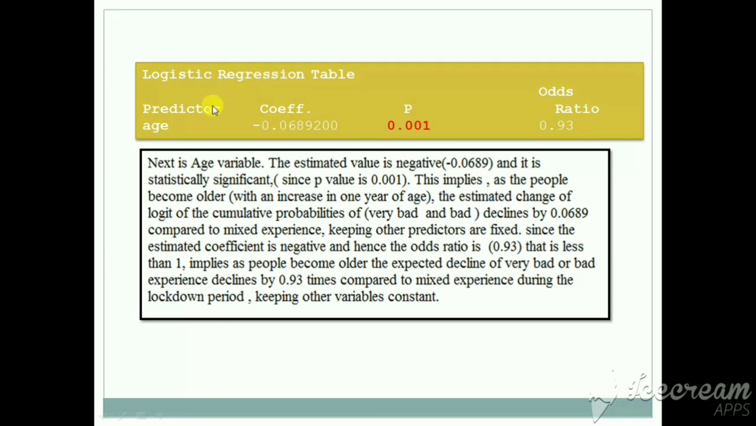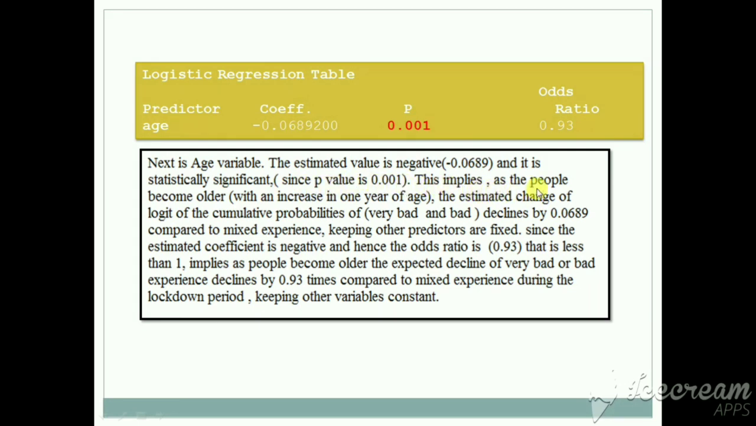Now, the logistic regression table for the predictor age. The coefficient is negative, the p-value is also significant, and the odds ratio is 0.93. How can you interpret this? Next is the age variable. The estimated value is negative, minus 0.0689, and it is statistically significant since the p-value is 0.001.